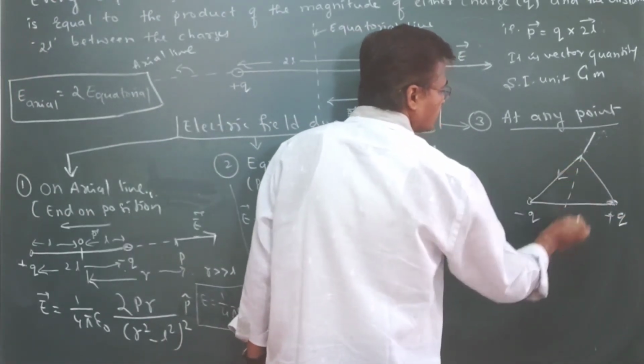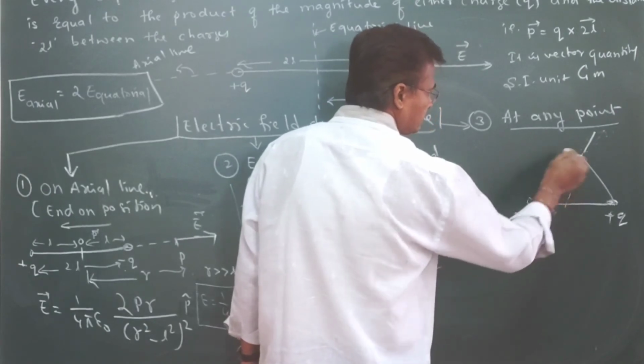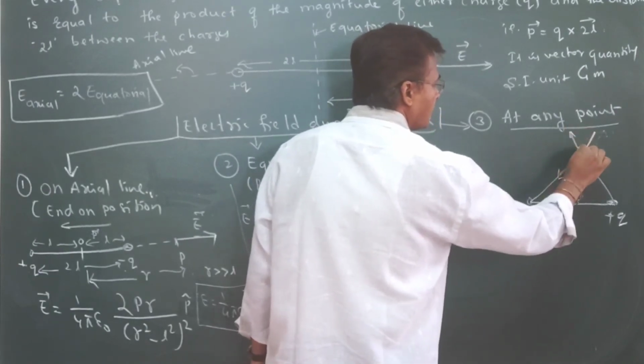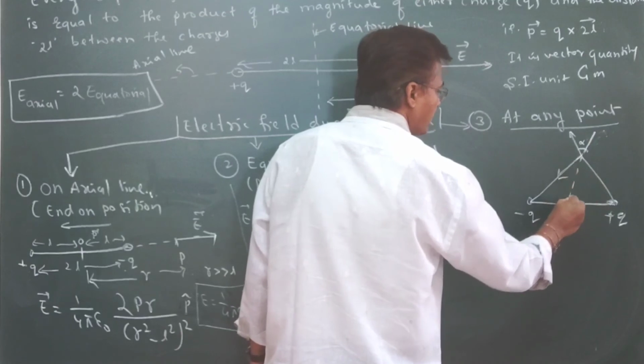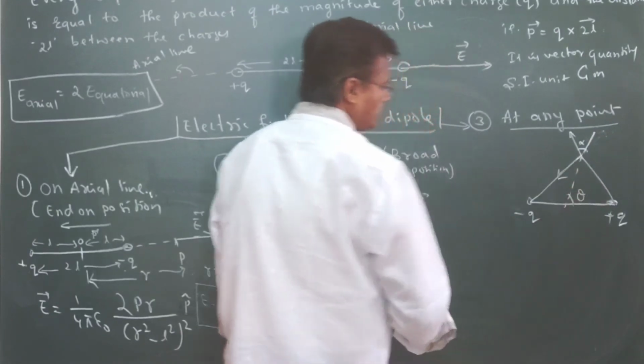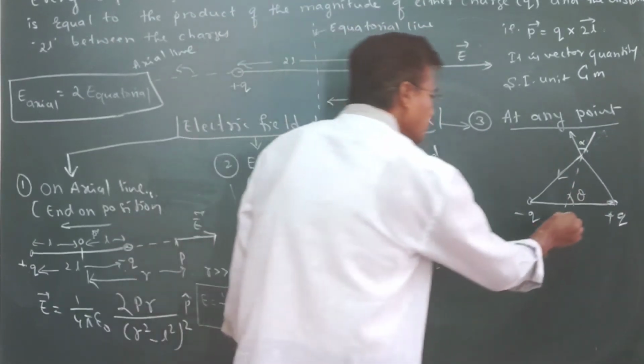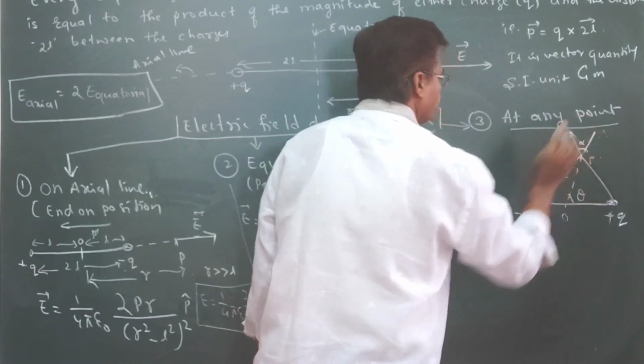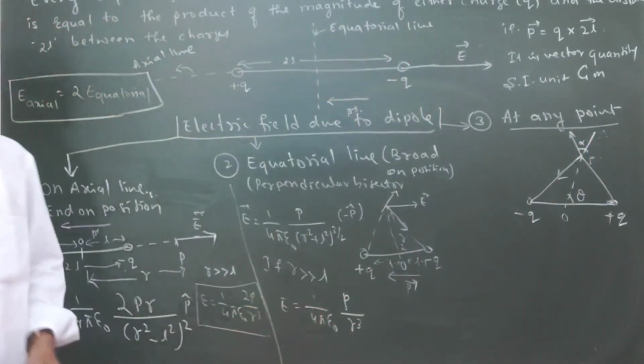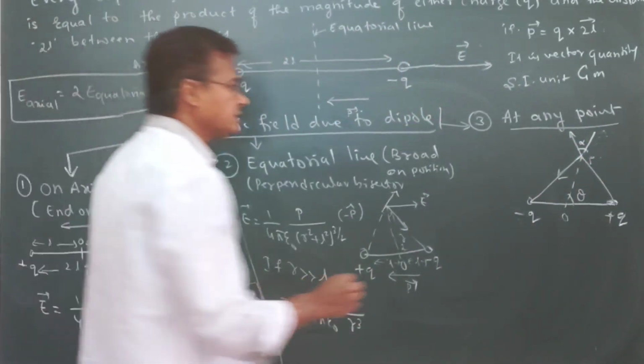This is angle alpha, this is theta, this is O, this is point P.